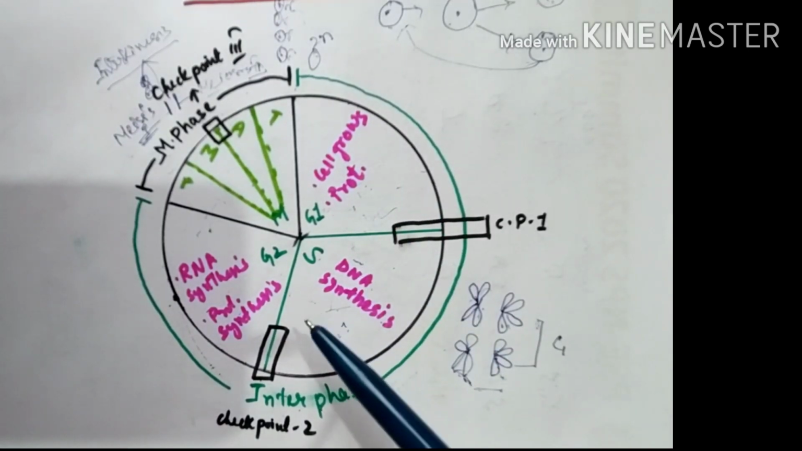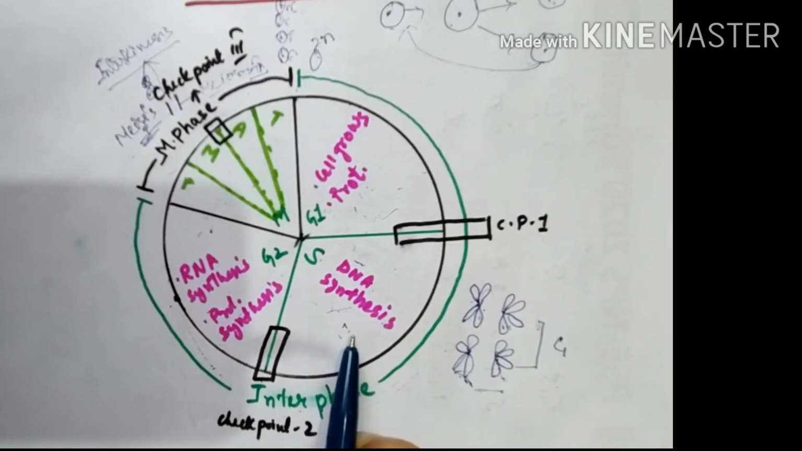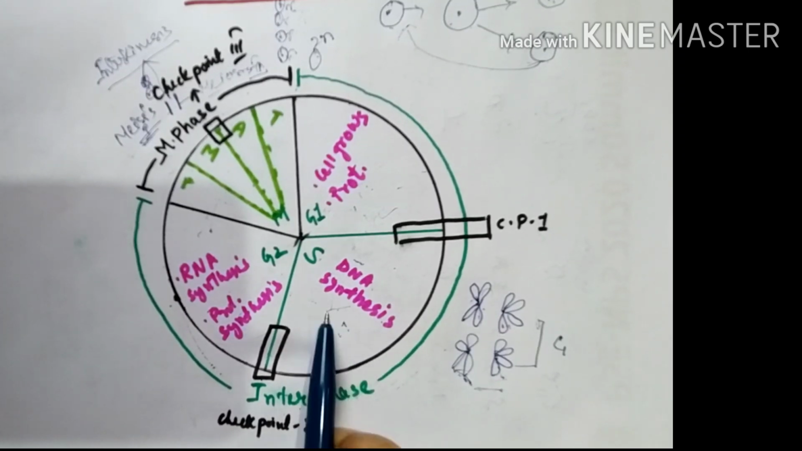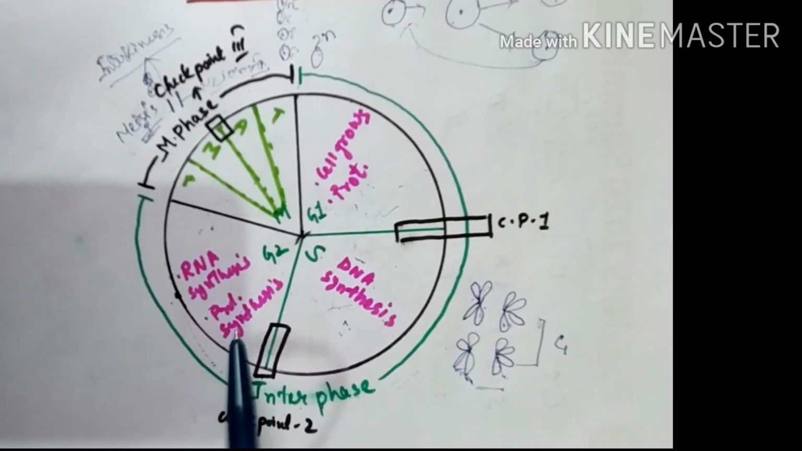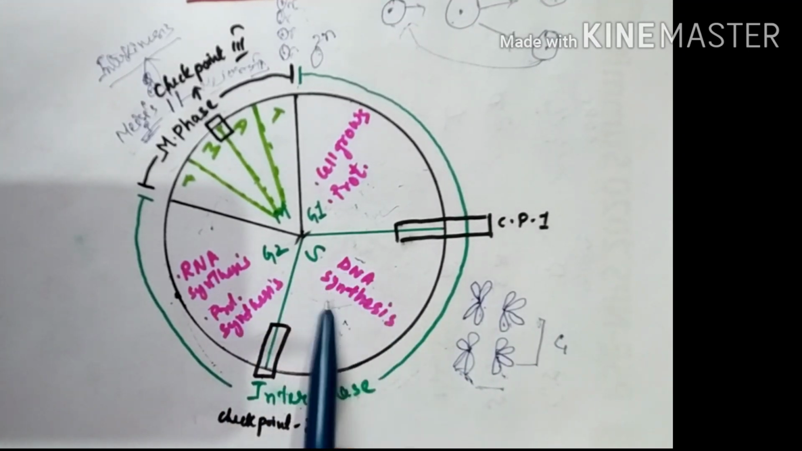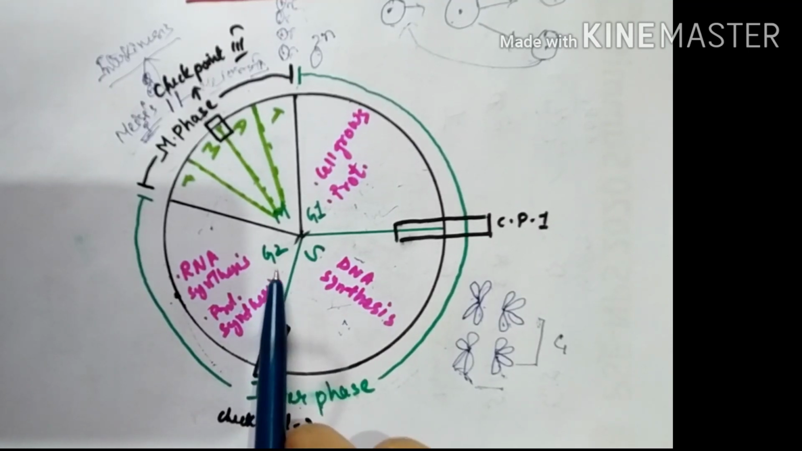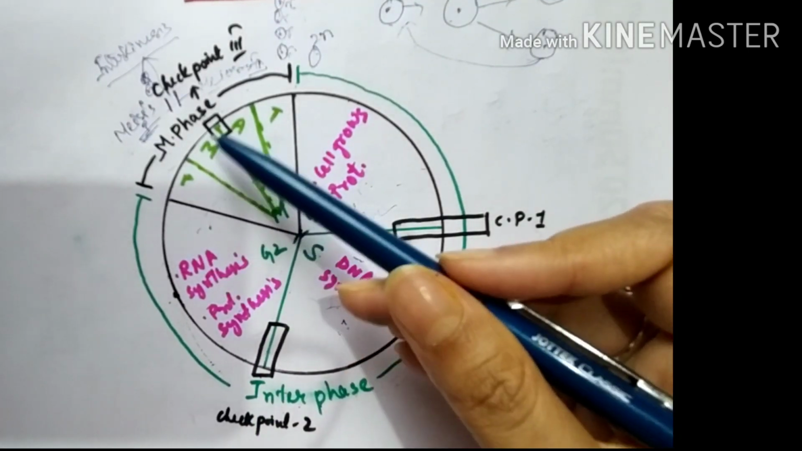Now between S phase and G2 phase there exists the second checkpoint, and at checkpoint 2, what does it monitor? It monitors if the DNA replication has taken place properly, if there is any error or mismatch. If any mismatch or error is there, then the process will be halted at the S phase and it will try to repair itself, and until it repairs itself it will not pass to the G2 phase. And after everything is repaired and it enters the G2 phase, then it will pass to the M phase.